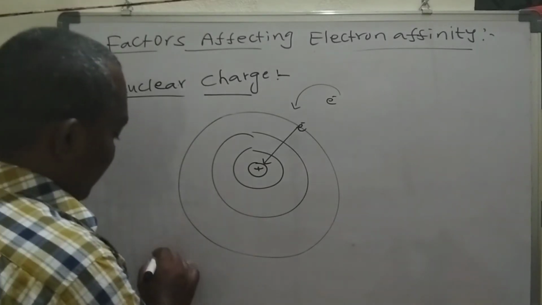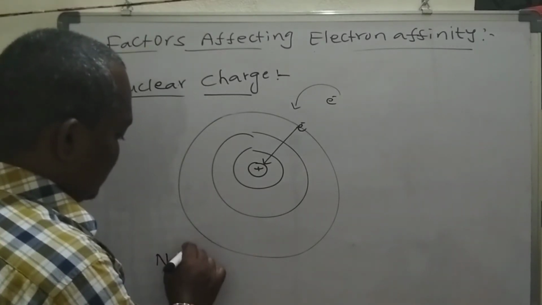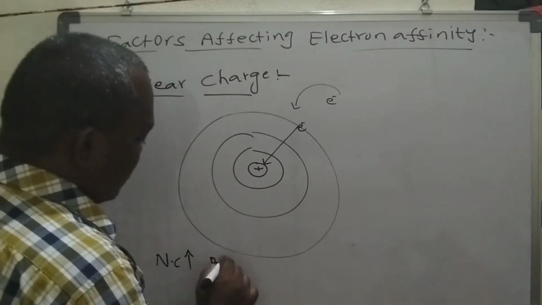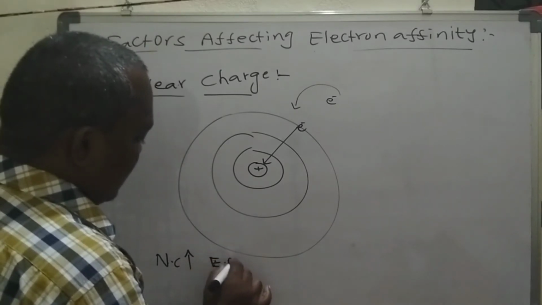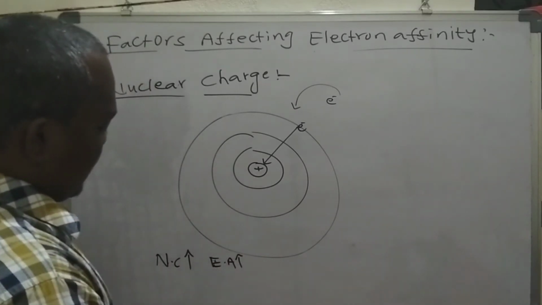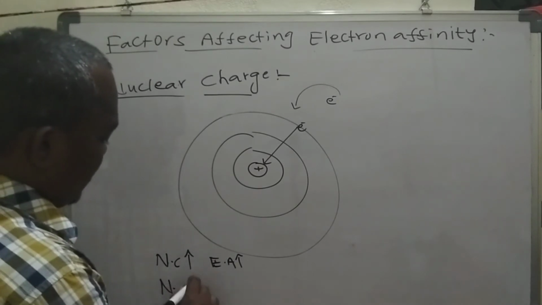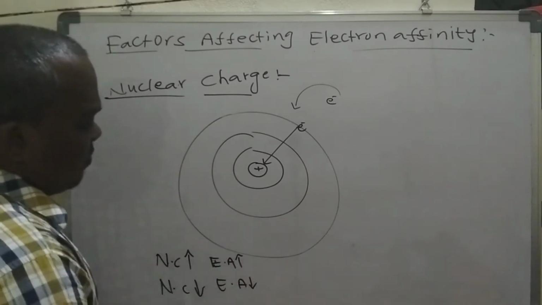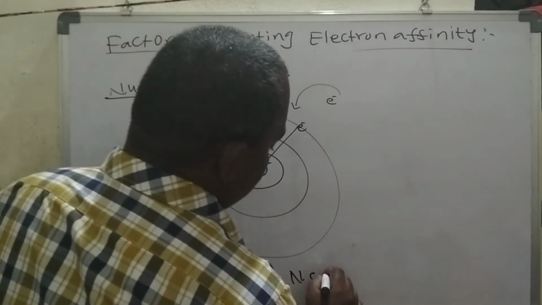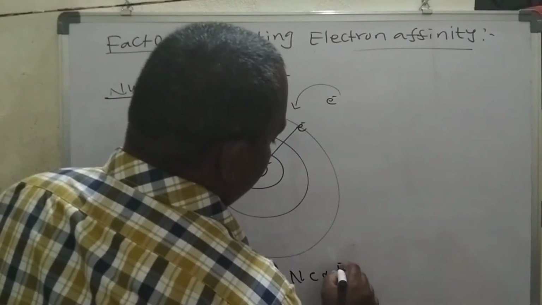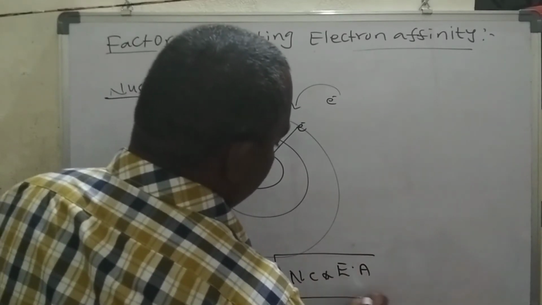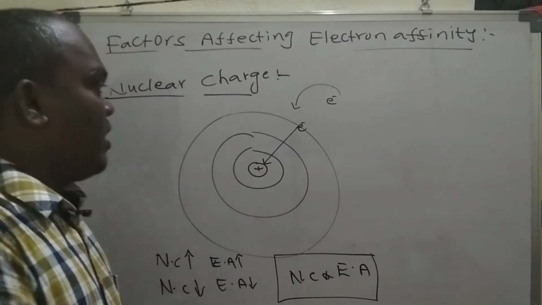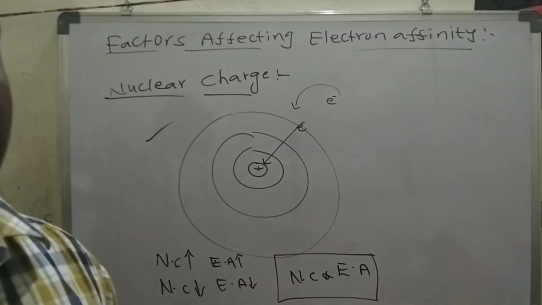Then electron affinity also increases. When we decrease the nuclear charge, electron affinity also decreases. So nuclear charge is directly proportional to electron affinity. Okay, have you understood this? Okay, right. Let me move on to another topic.